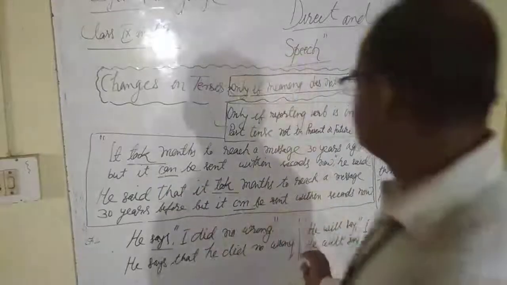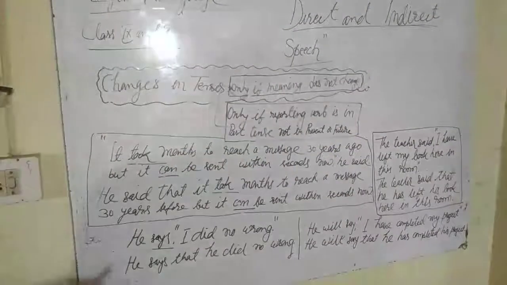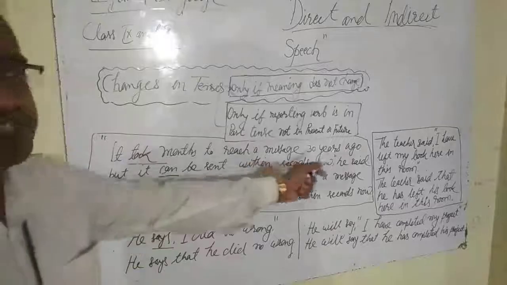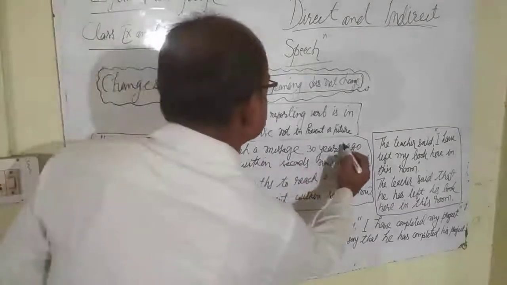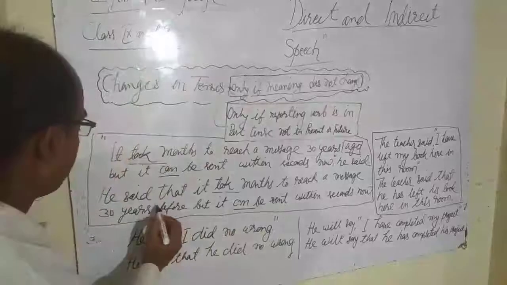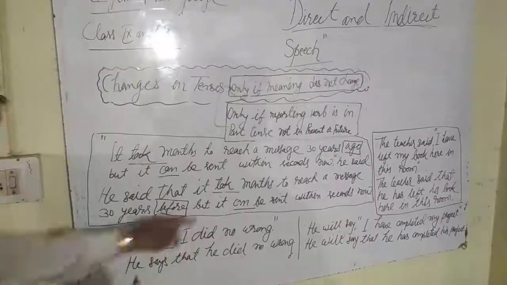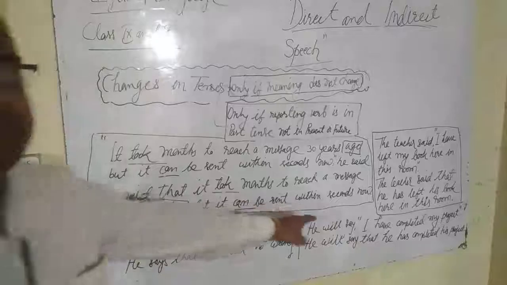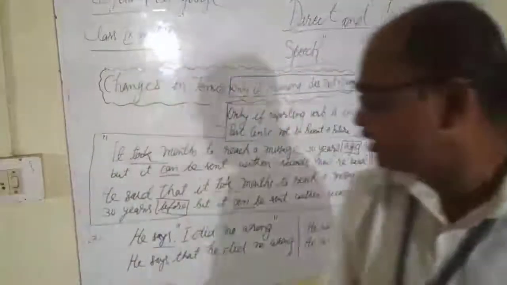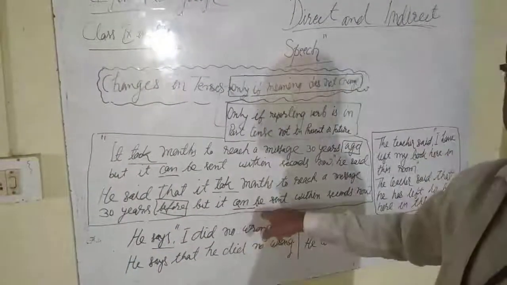It took months to reach a message 30 years before. Ago changes into before. But it can be sent within seconds now. You have not changed the tense at all.